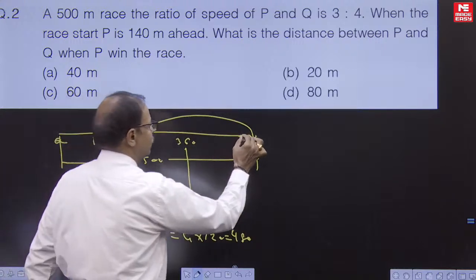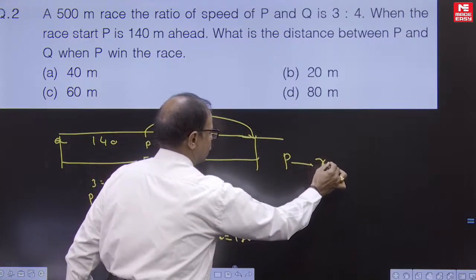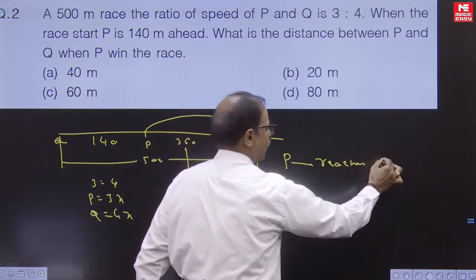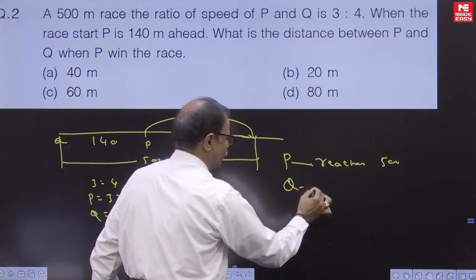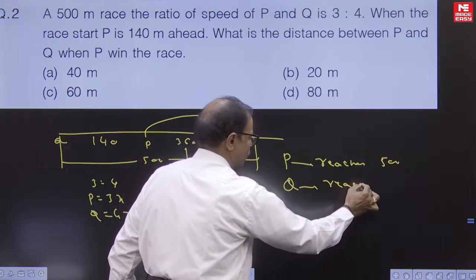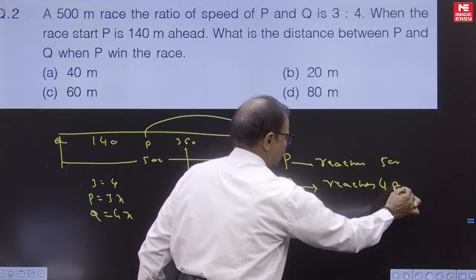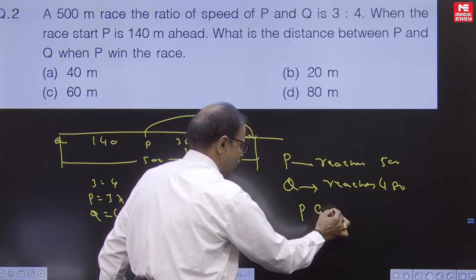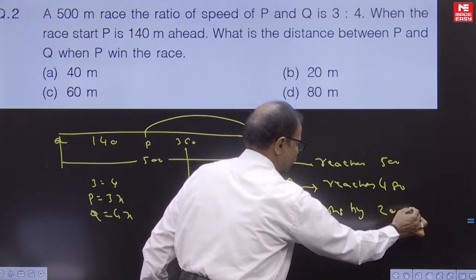When P reaches 500 meters, Q reaches only 480 meters. So what is the difference? 20 meters. P wins by 20 meters.